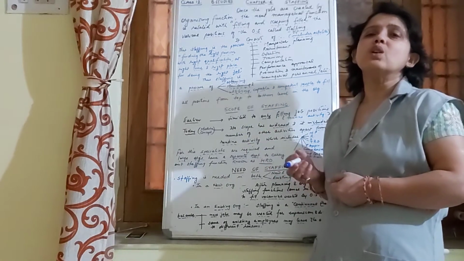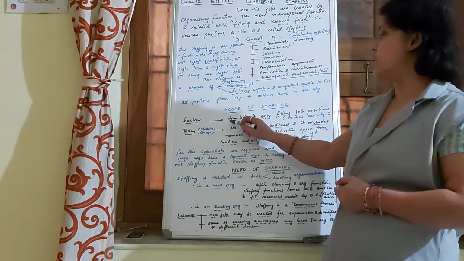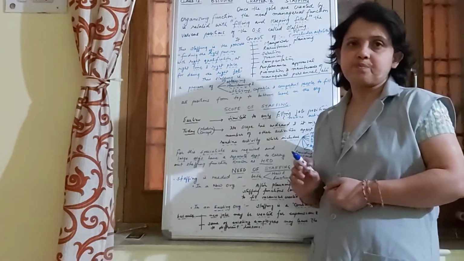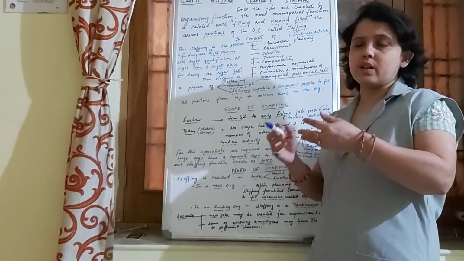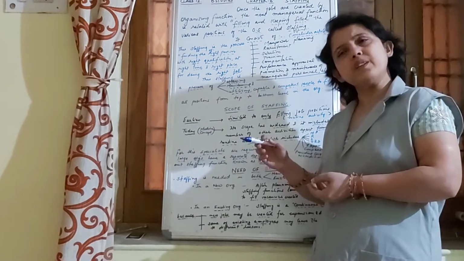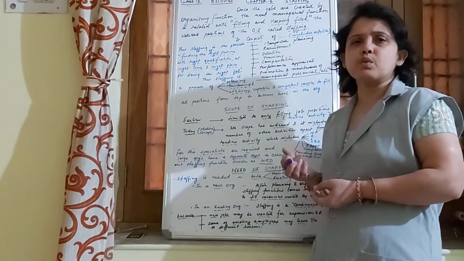That is what is called the routine function. Earlier it was limited only to filling job positions, because after planning and organizing, the third management function was staffing, which had to be carried out, and basically it focused on filling the job positions.